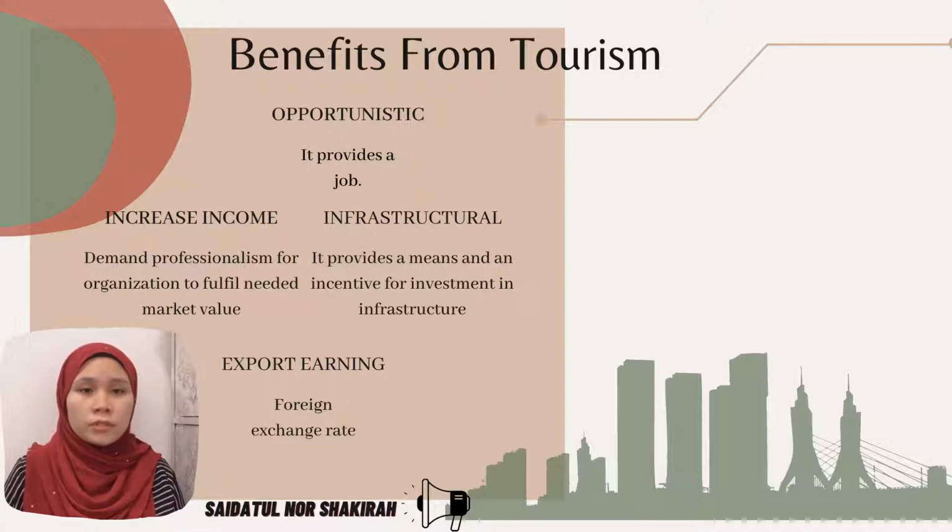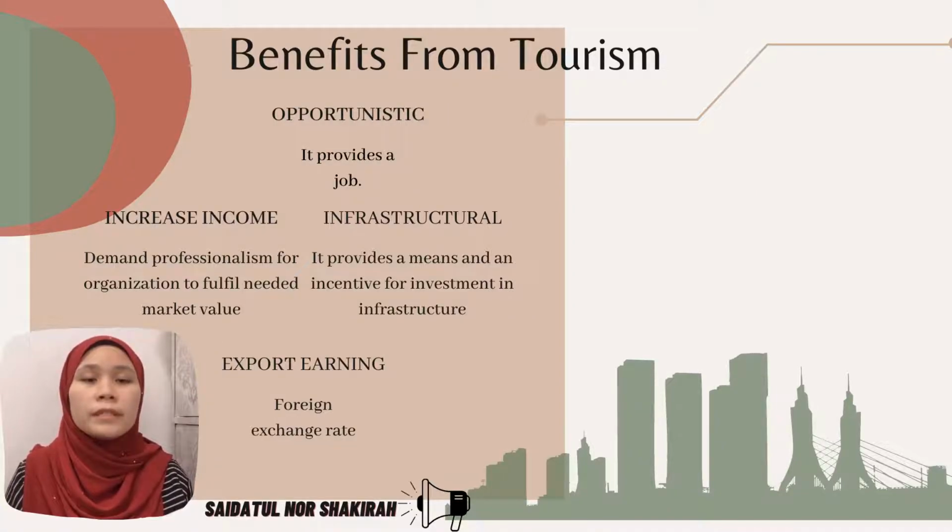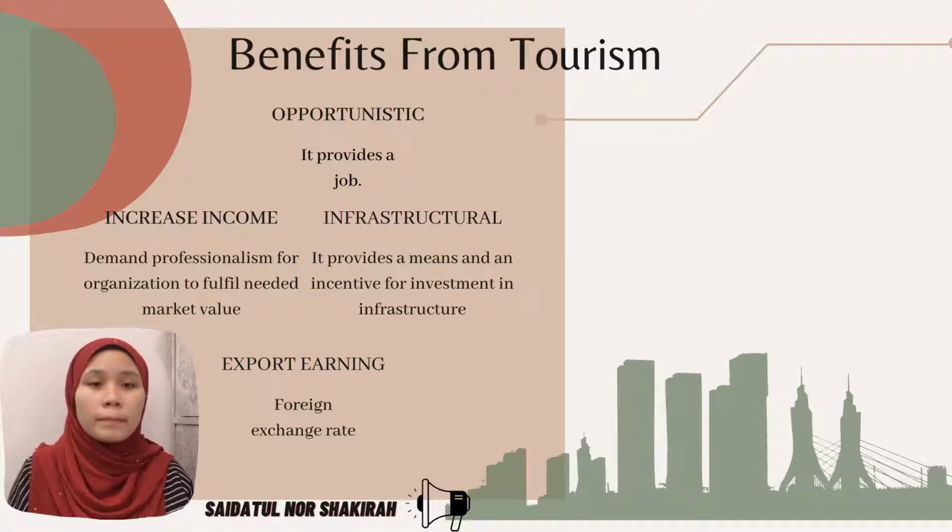For infrastructure, this is where it provides a means and an incentive for investment in infrastructure such as road networks, and local medical and education facilities. For increase in income, this is where demand requires professionalism from organizations to fulfill the needs of market value, such as the organization of travel agents. Tourists demand someone who can provide and arrange activities for them, and they just choose depending on their interest. This is what is called business, which is based on the demand and supply concept.